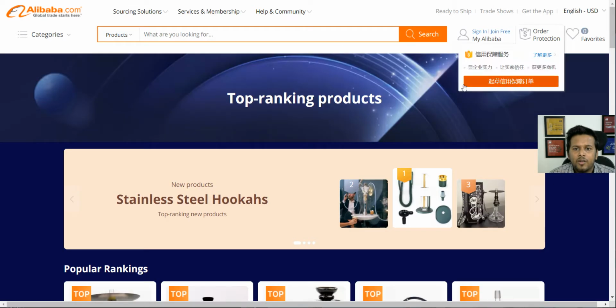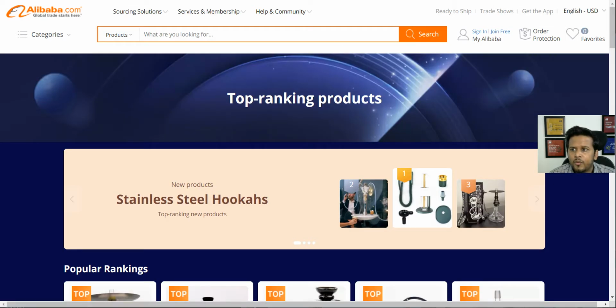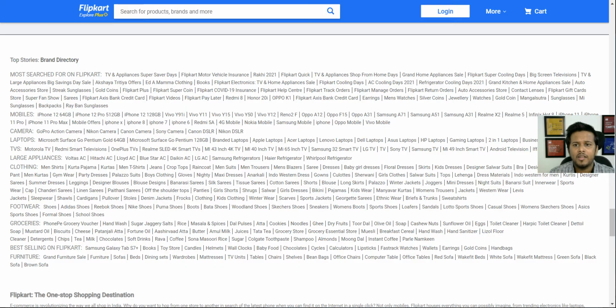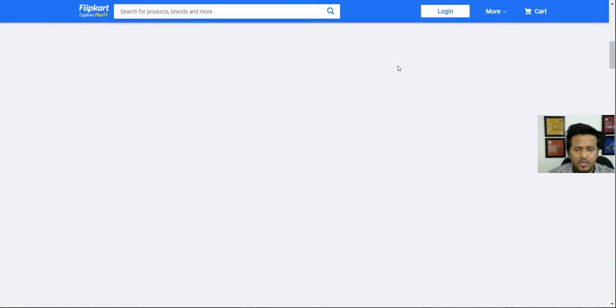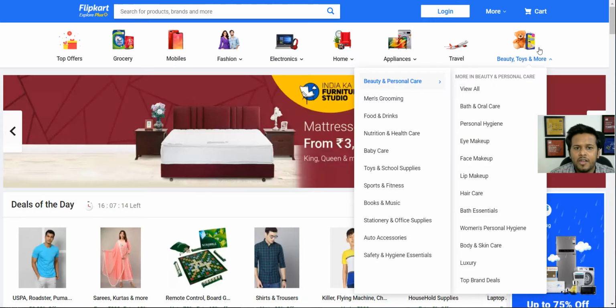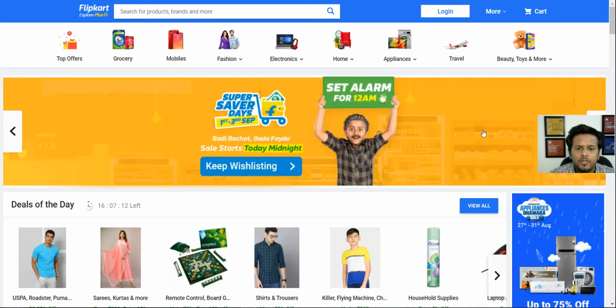Okay, now moving on, we will go to our sheet here and other marketplaces, and this is where you will have to explore and go into different marketplaces, right? When we talk about India, the most common marketplace after Amazon that comes to our mind is Flipkart. If you go to Flipkart, this is how the website looks. And again, you have multiple categories here. If you click here, you will find different options.